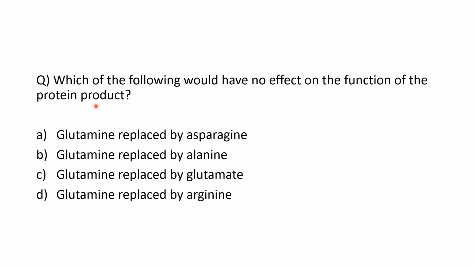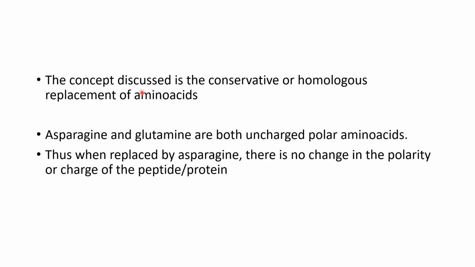Next question, which of the following would have no effect on the function of the protein product? Glutamine replaced by asparagine, glutamine replaced by alanine, glutamine replaced by glutamate, glutamine replaced by arginine. And the answer is A, glutamine replaced by asparagine. So the concept discussed is the conservative or homologous replacement of amino acids. Here both asparagine and glutamine are uncharged polar amino acids. So when replaced by asparagine, there is no change in polarity or charge of the protein. So that is the answer.